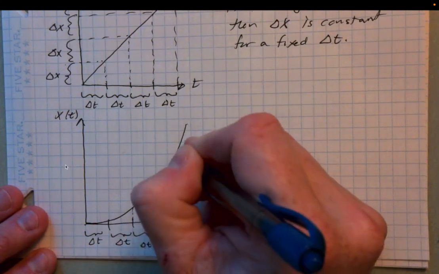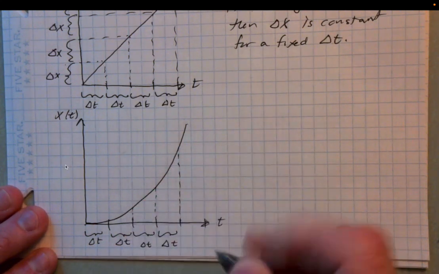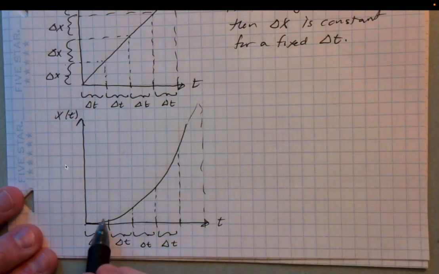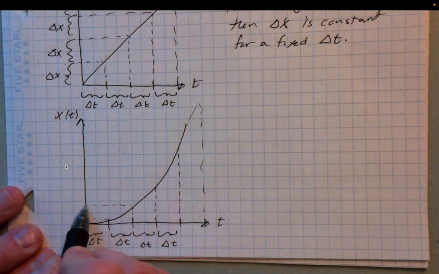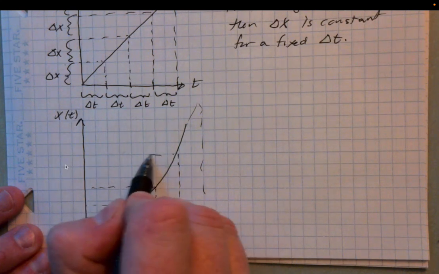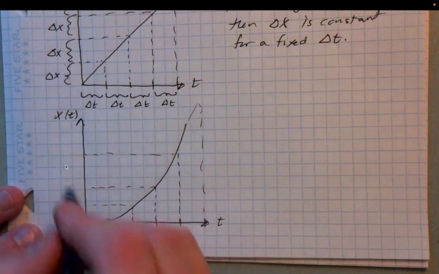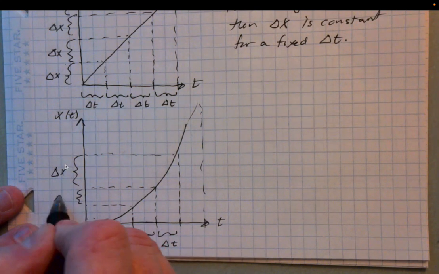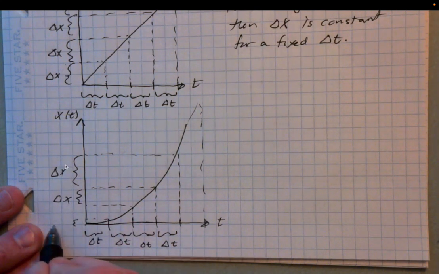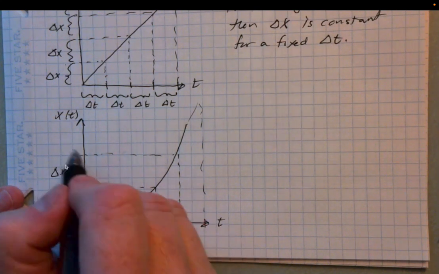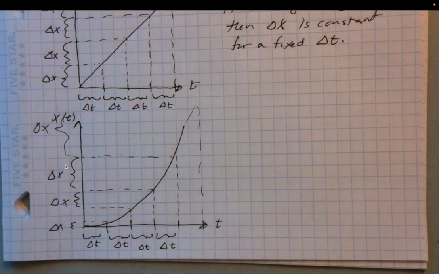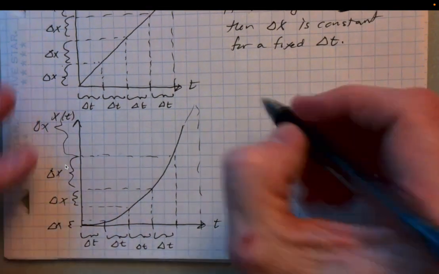And so you can probably tell what's happening with this one, so this one would be way up here, right? And so you can see what's going on with the delta x's in this case, right? They vary in size. So here's a delta x, here's a much smaller delta x, and here's a very small delta x, right? And this one up here extends off the graph, right? So this is the case of non-constant velocity.